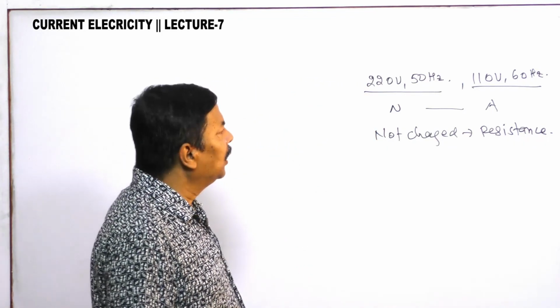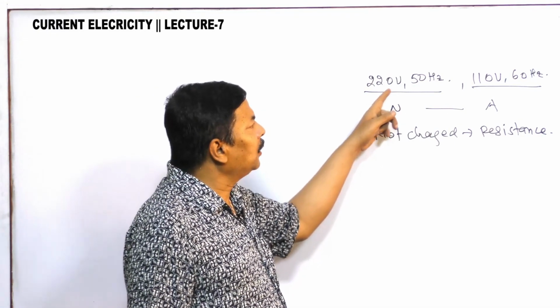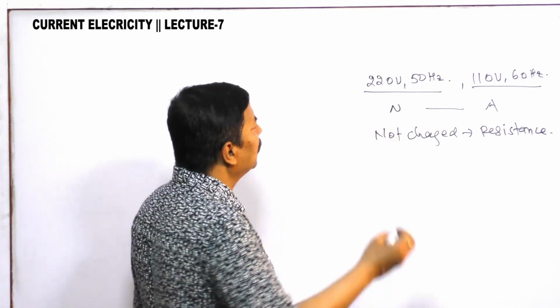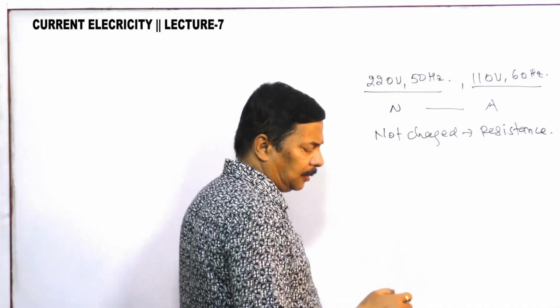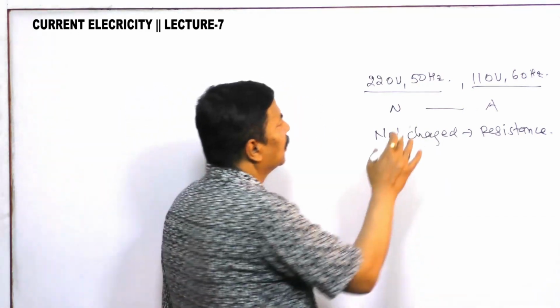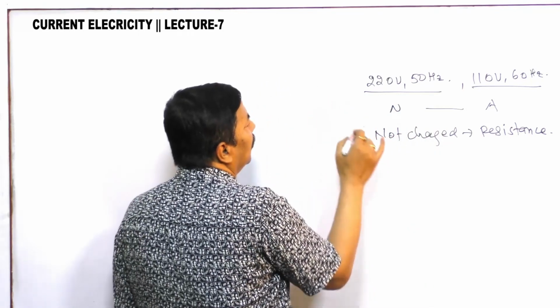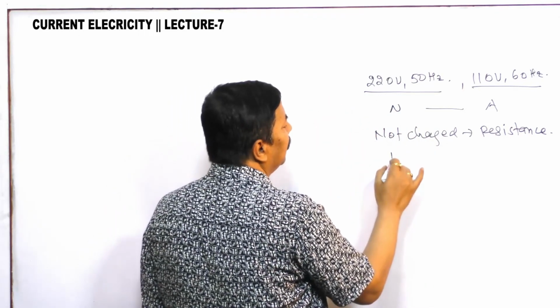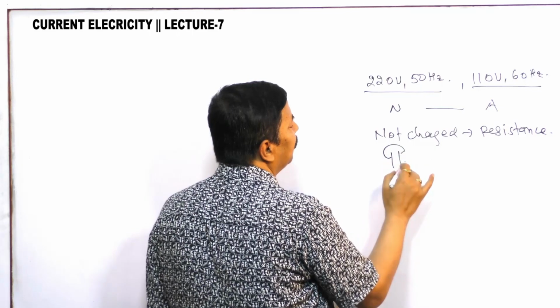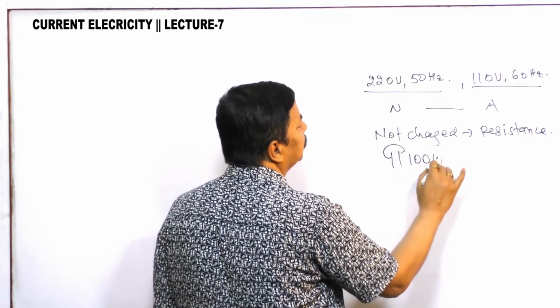Now 220 volt, 50 hertz, and the bulb that you have taken is 100 watt.